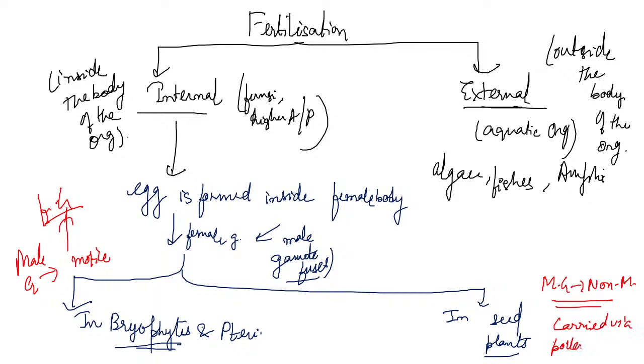As the anther sheds the pollen grains, they fall on the stigma of the flower. The male gametes are carried to the ovary, to the egg. In seed plants, this type of fertilization is known as internal fertilization.